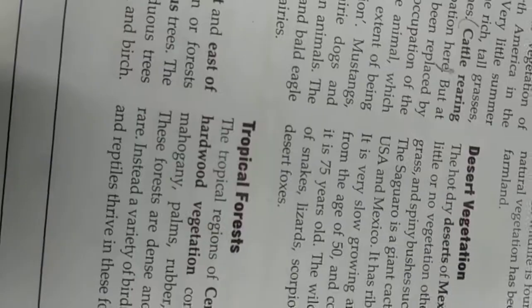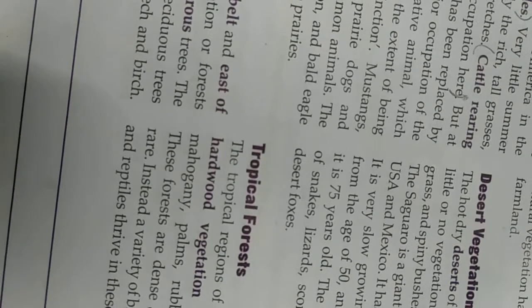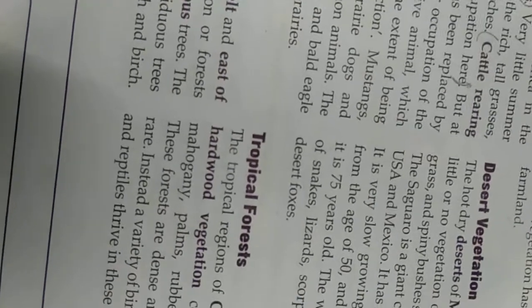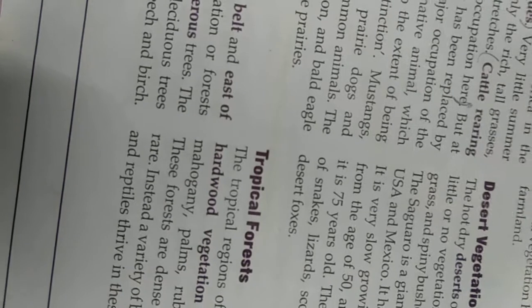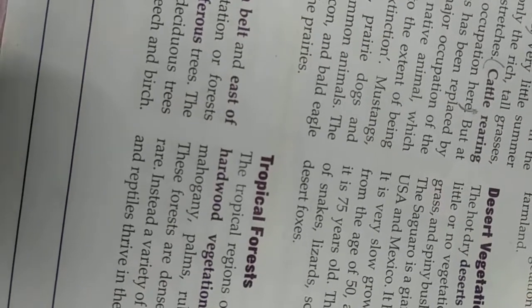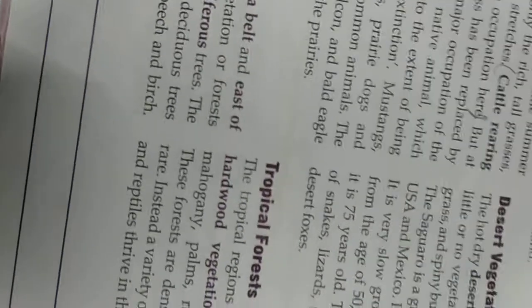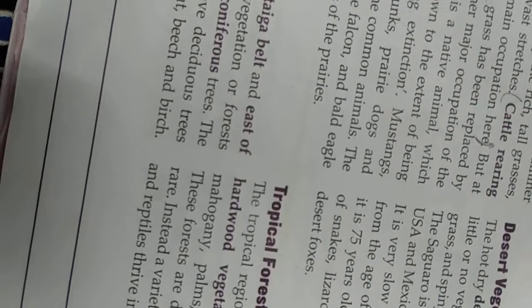Next is tropical forest. Tropical means it is from the central area where hardwood vegetation is found, like mahogany, plum, rubber, and cocoa trees. This forest is dark, very dense, and many animals are found here. A variety of birds, monkeys, insects, and reptiles also thrive in this region.